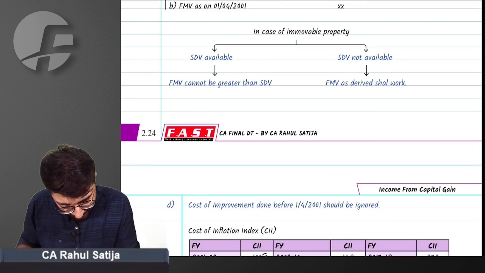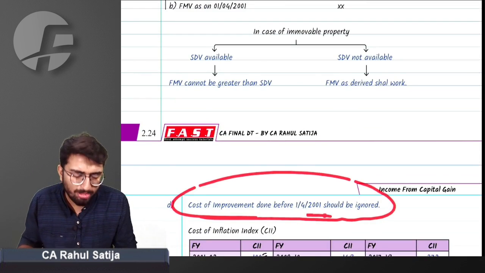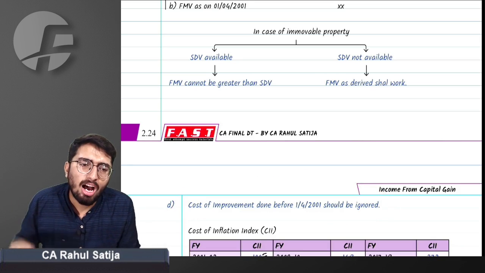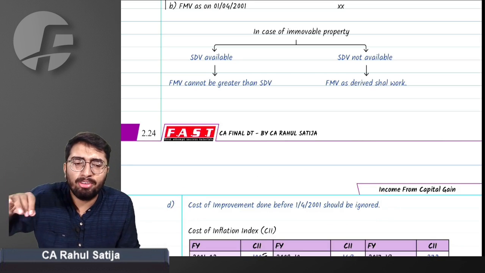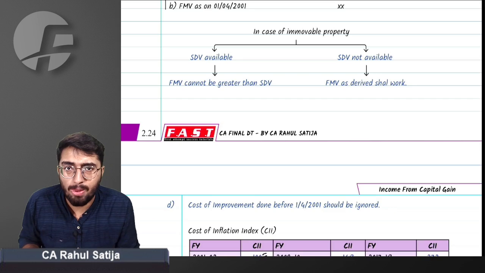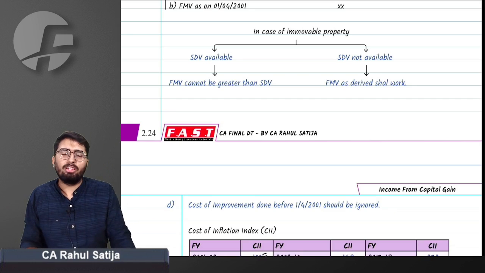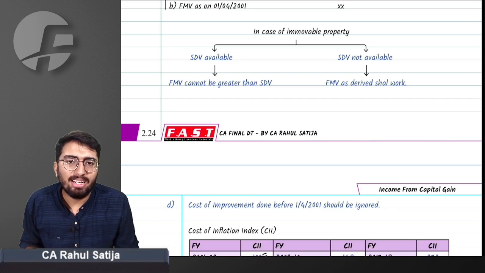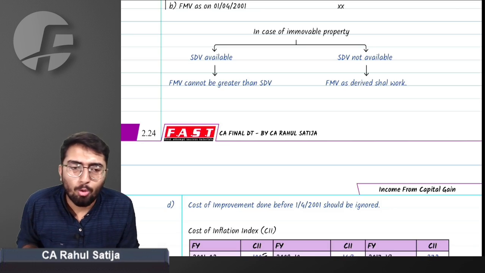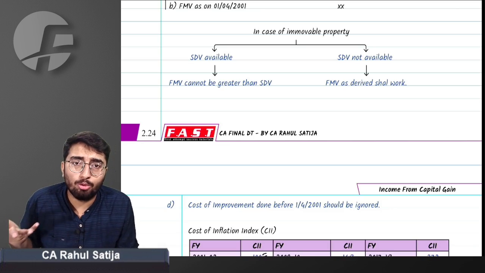Sir, what if we have done improvement before 1st April 2001? How will we find out the fair market value of improvement? The right answer is you have to ignore such improvement. Why, sir? Why are we supposed to ignore that improvement?